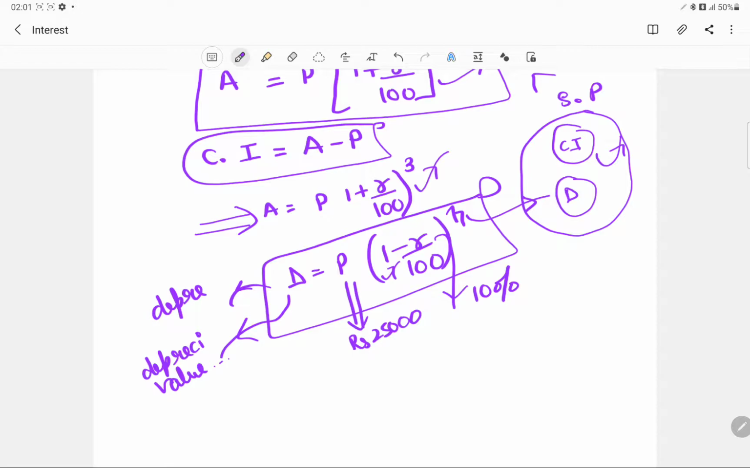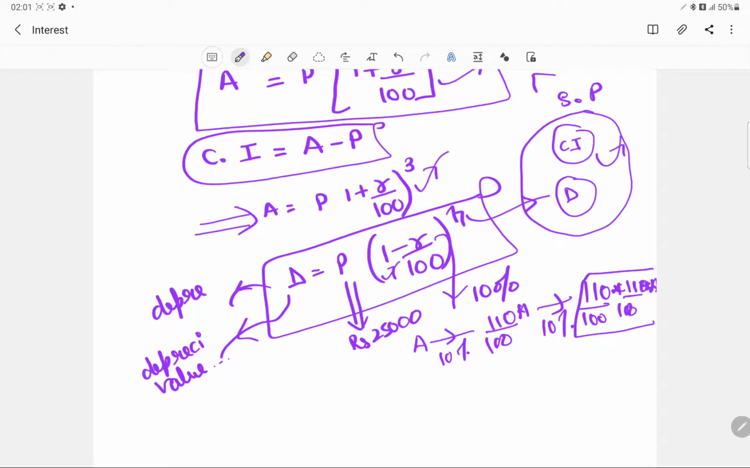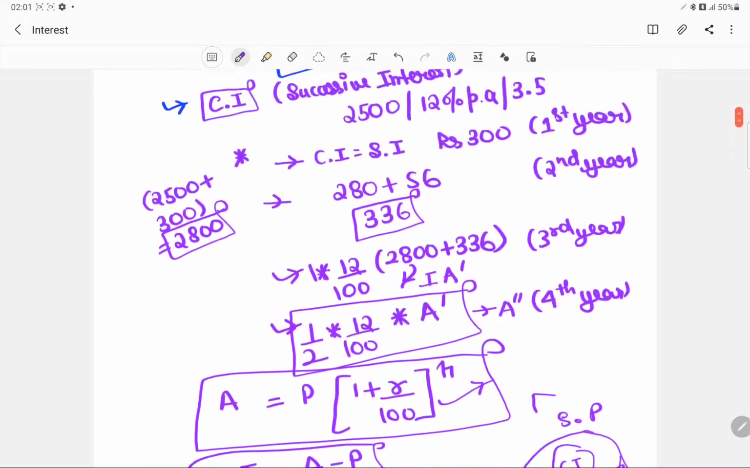So once you are clear with the successive percentage change, for example, after 10% growth, it became 110 of A. Then after another 10% change, it becomes 110 of 100 into 110 of 100 into A. So this is what successive percentage change is, and compound interest and depreciation are all derived from the same formula. So this is what simple interest and compound interest is all about.